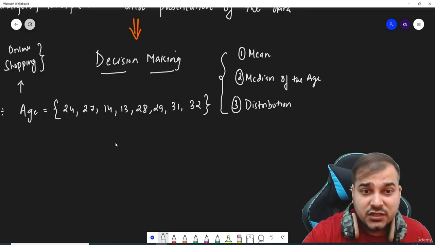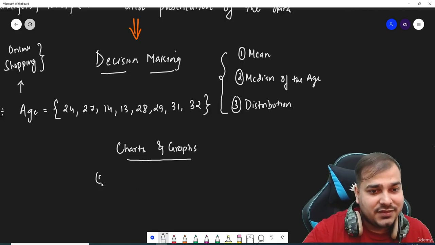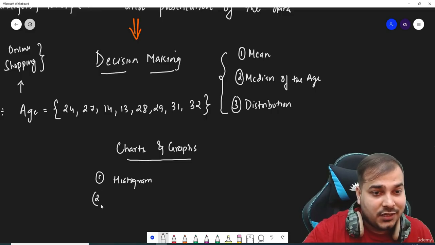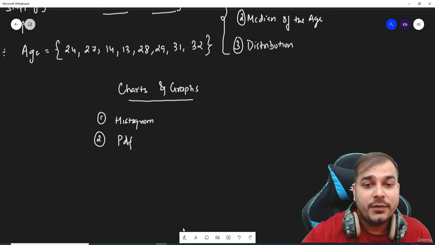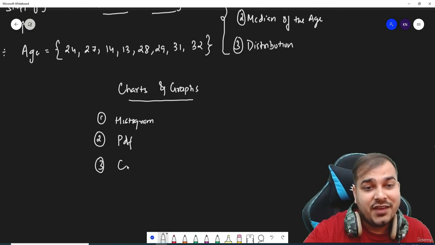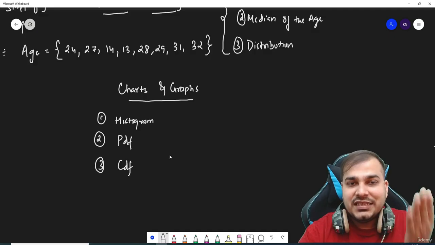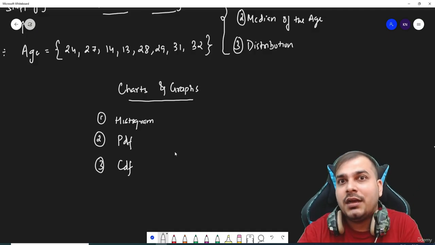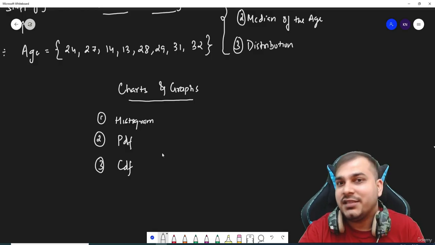So guys, with the help of this specific data, we will also be able to create some amazing charts and graphs. One example is a histogram. The other example is the PDF function. One more example is something called the CDF, cumulative density function. Don't worry if you're not understanding these terms. This entire thing will be covered in further lectures, where we discuss histogram, PDF and CDF.